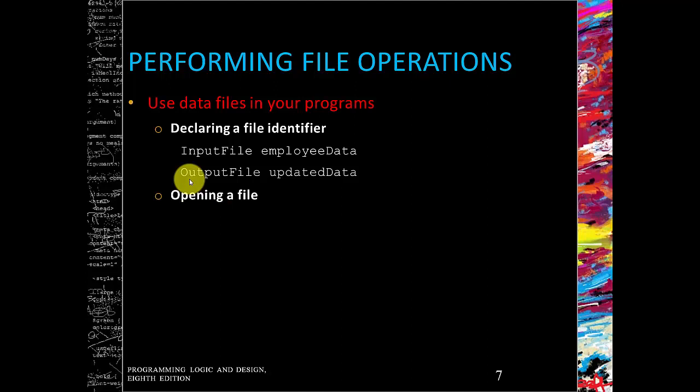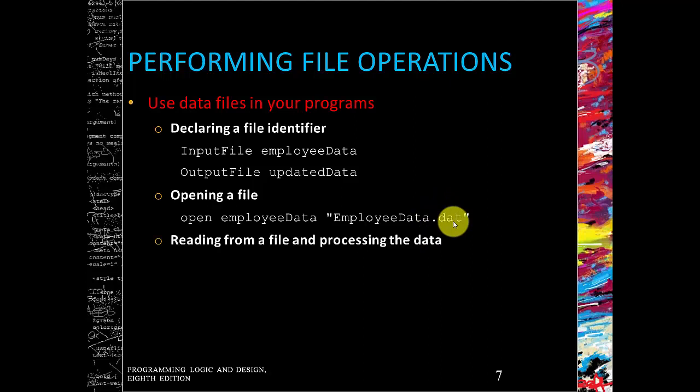Our second operation is opening a file. Very important. We're opening a file from a storage device, and we're using the employee data variable name. Opening the identifier, note the file name as well as the extension we have here. There are quite a few extensions: .text, .doc, .java, .pdf. In this course we use .dat, but I'm quite happy with .text as well if it is a text file. If you know what file you're working with, then it's a .text file. But if you don't know what file you're working with in pseudocode, then you'll just use .dat.